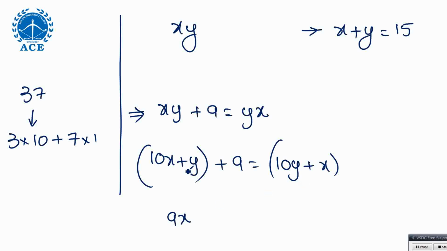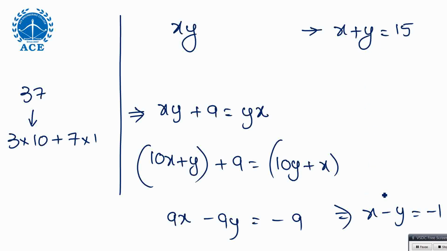Here 10y and y, minus 9y. Right side means plus 9y, left side it will come to minus 9y. Plus 9 means this will go to that side as minus 9. Now dividing by 9, x minus y equals minus 1. You know x plus y, you know x minus y. Adding, you will get the x value. Subtracting, you will get the y value.